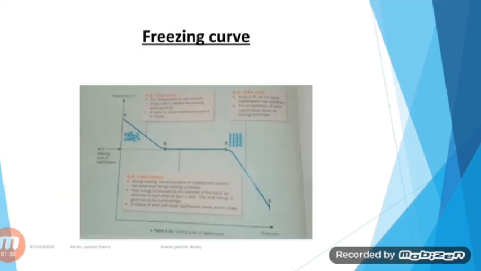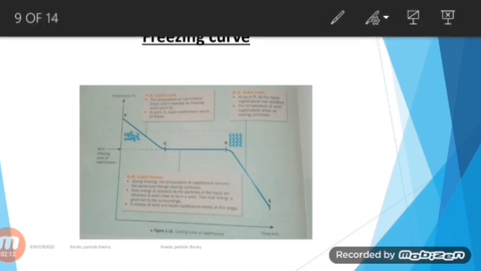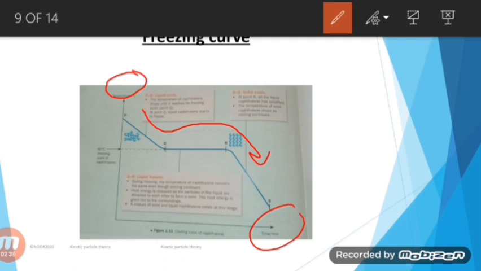Next is freezing curve. This is freezing curve. How does the temperature of the liquid change when it freezes? This is also called the cooling curve. This is called the freezing curve as well. So we can use any liquid in order to study how temperature changes. When a liquid freezes, this graph will be downward. Why? Because we are decreasing the temperature of it. So the graph will be plotted against temperature and time. Temperature will be taken on y-axis and time will be taken on x-axis.